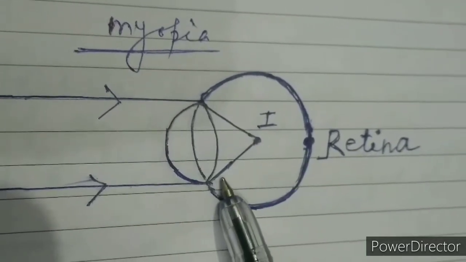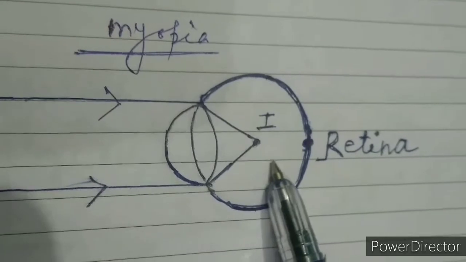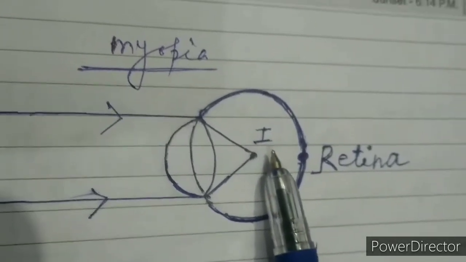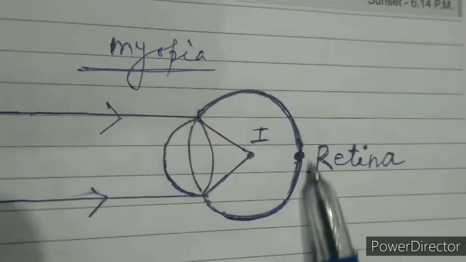But eyes which have defects cannot focus the objects at the retina. The retina is this portion.